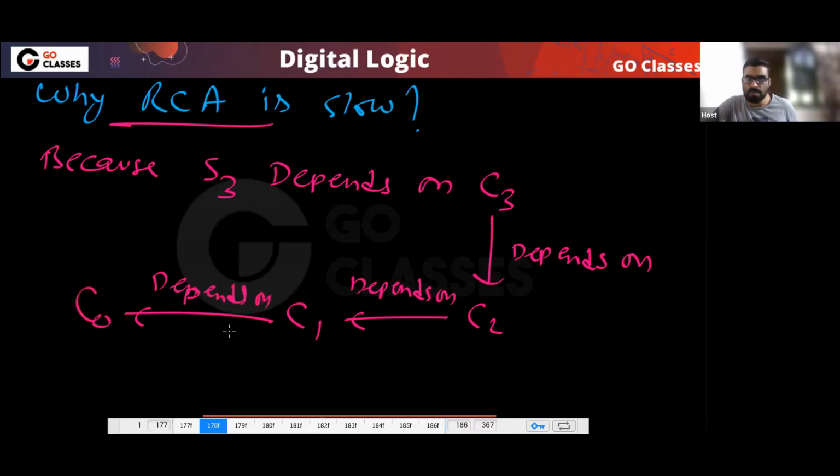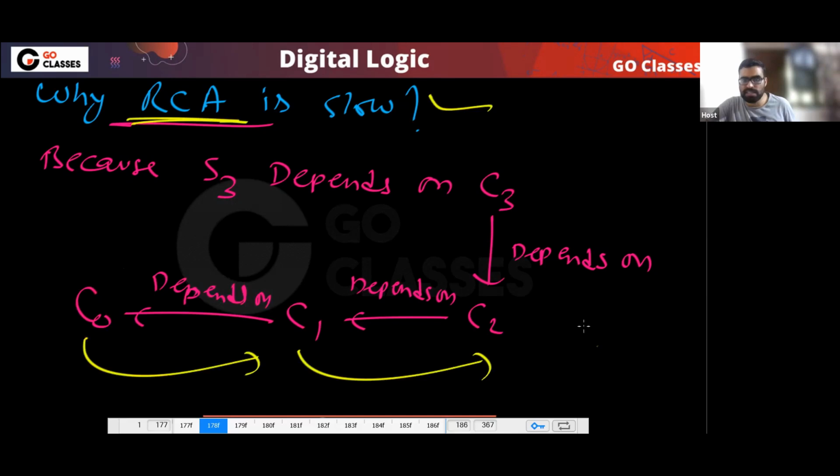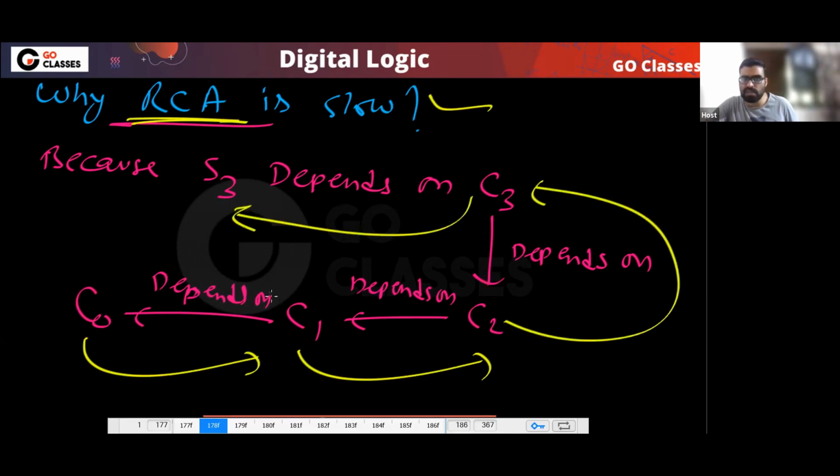So you can notice that, see, this is slow. Why? Because first you will have to calculate this, then you have to calculate this, then this, and then finally you can calculate this. Yes or no? So first you calculate C1, then you calculate C2, then you calculate C3. So that is the reason this is slow.